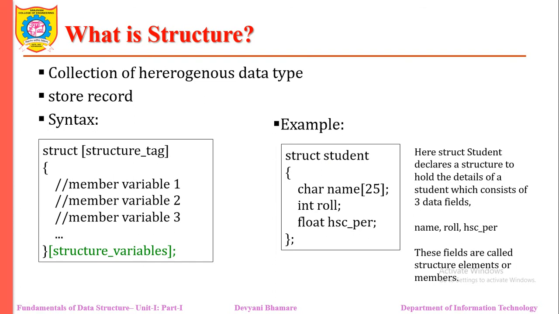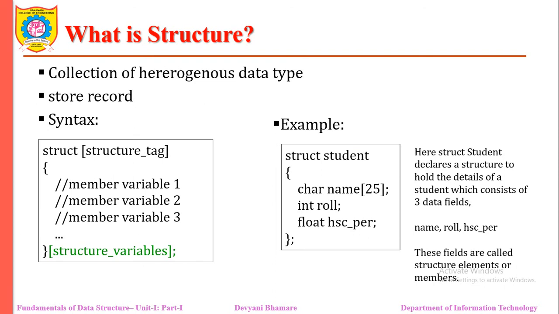If we compare array and structure, an array is a collection of similar type of information. But structure is a collection of different types of information. An array is called a derived data type, but a structure is called a programmer defined one. As per the programmer's concept, the programmer identifies how many members there are. The members are listed in the structure template and a nice name is given to that particular structure.